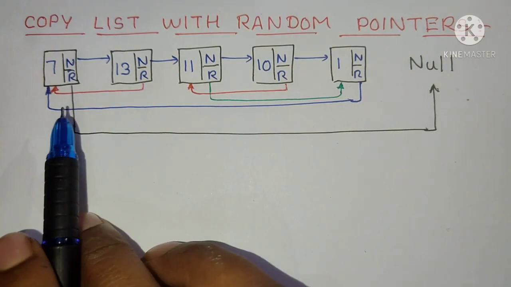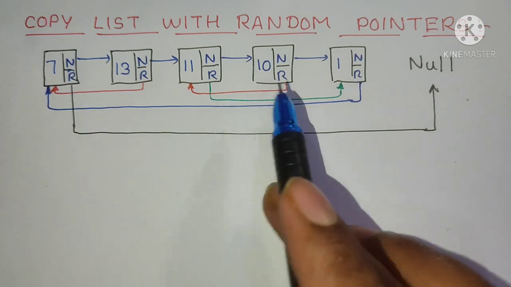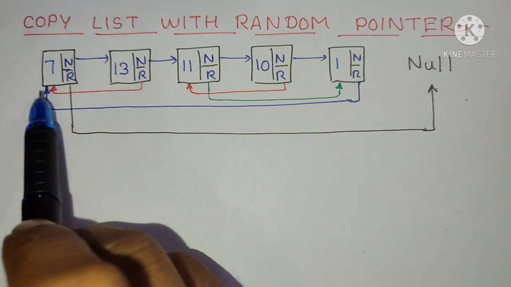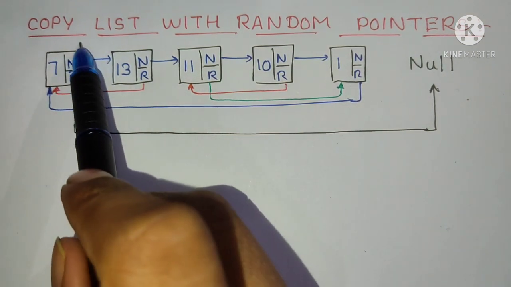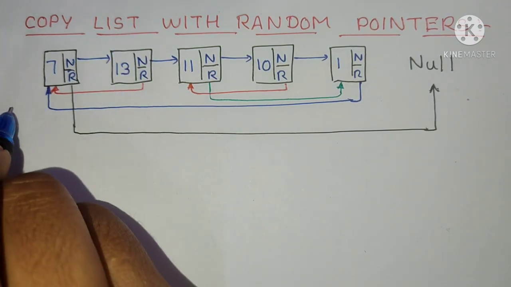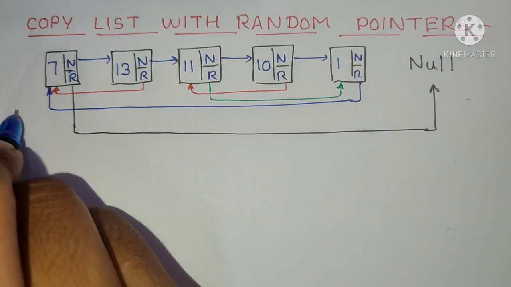In this question we are given a linked list and we have to make a copy of this linked list. Suppose you want to make the copy such that you copy the first node, then the second node, something like that.